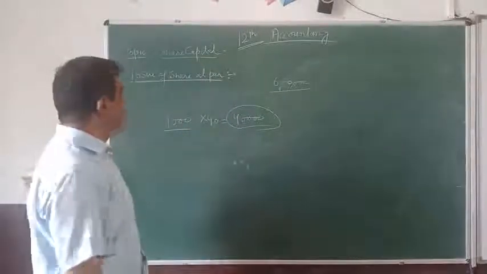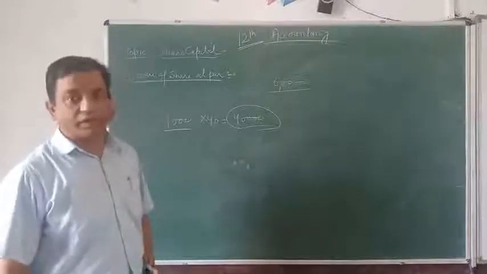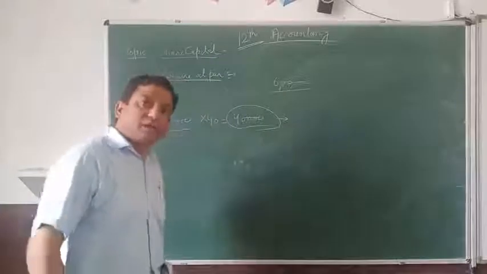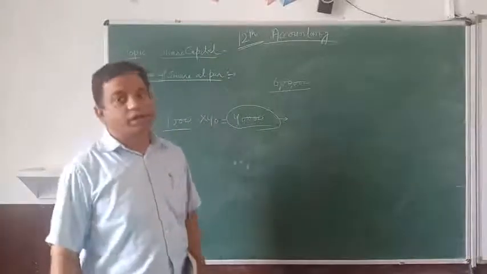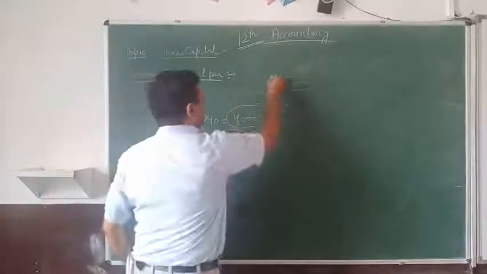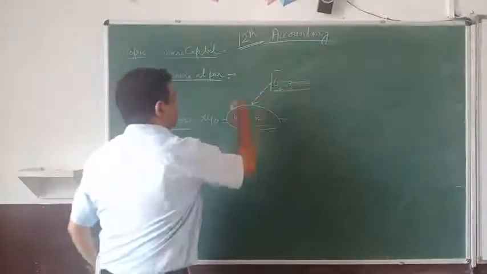And in order to deal with the calls in arrear, we have two methods. One, by opening the calls in arrear account. Second, without opening the calls in arrear account. Like now 6 lakh rupees has become due on allotment. Now 40,000 is not being received.